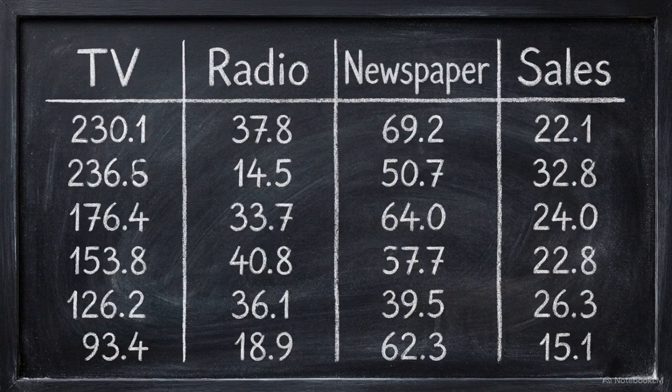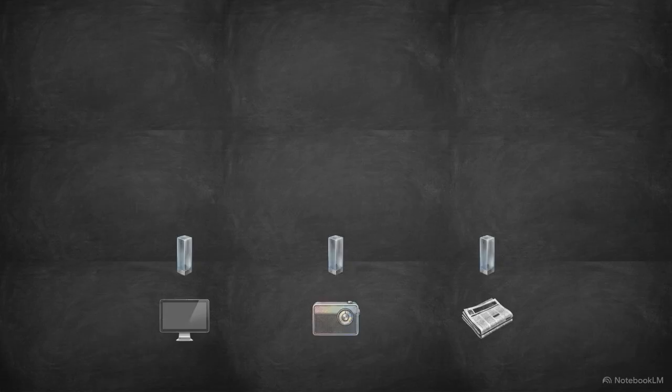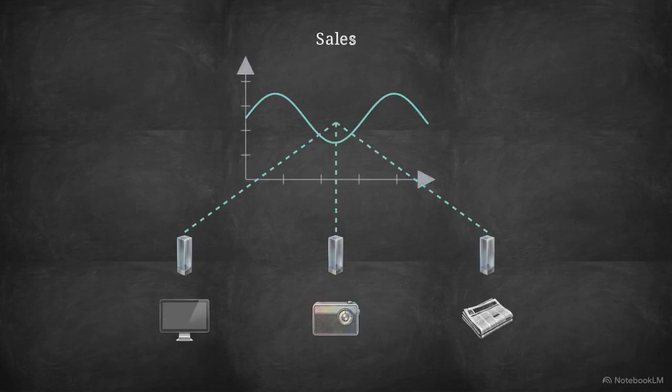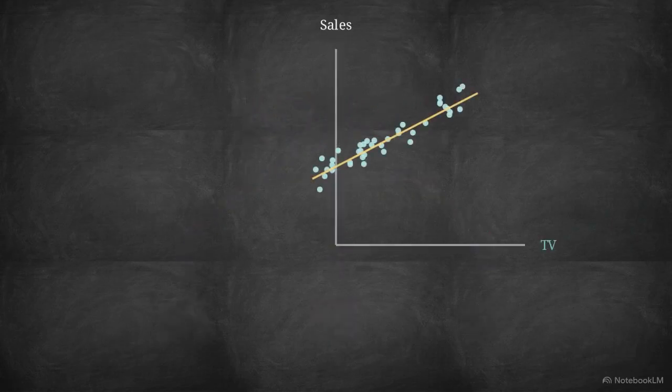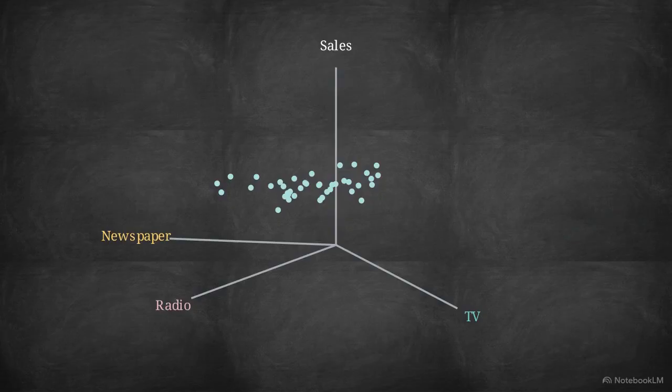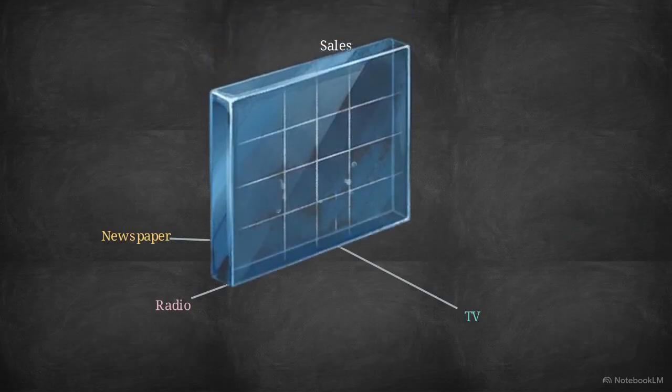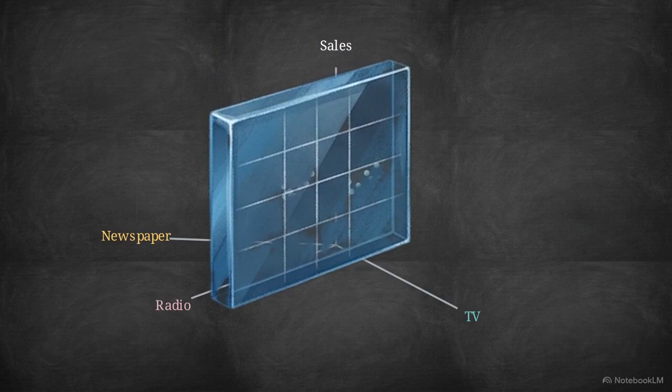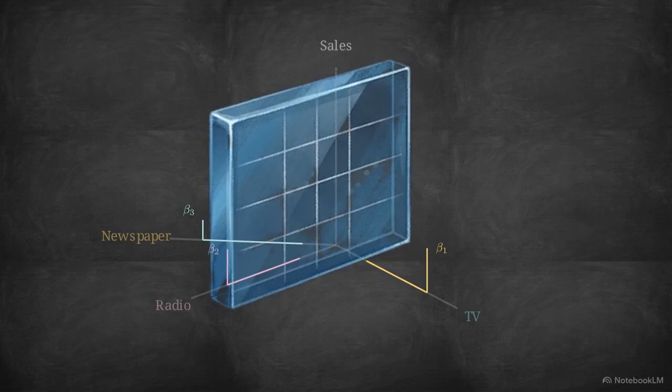We can scale this mathematical architecture using a standard advertising dataset, which tracks the sales of a product against budgets allocated across 3 distinct media: TV, radio, and newspaper. Moving from a simple linear regression to a multiple linear regression structurally alters the geometry of our model. We expand the 2-dimensional axis into a 3D coordinate space, calculating a flat regression hyperplane that cuts through our data. Our goal is to isolate the unique contribution of each advertising medium to the final sales output, finding individual beta coefficients while holding all other variables constant.